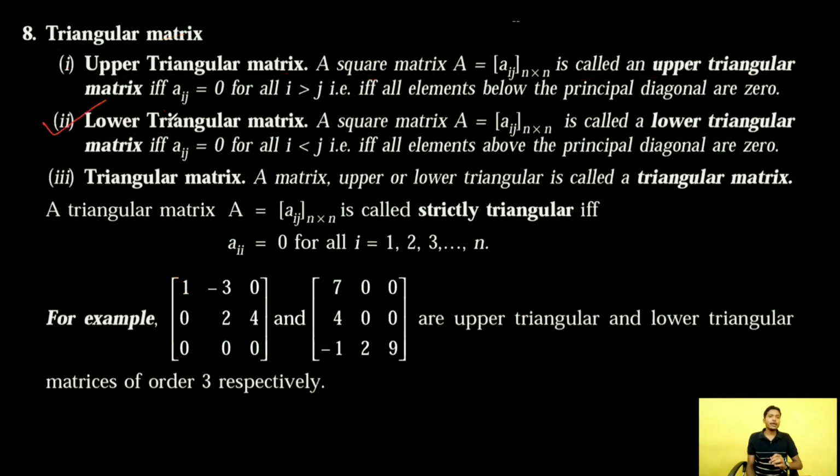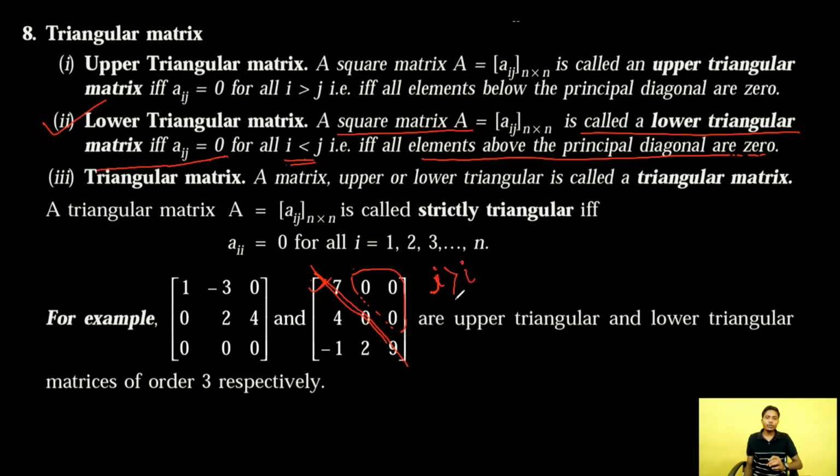Now lower triangular matrix. A square matrix A is called a lower triangular matrix if and only if all the elements Aij are equal to 0 when j is greater than i. That is, all the elements above the principal diagonal are 0. This is an example of our lower triangular matrix. All the elements above the principal diagonal are 0. This is our principal diagonal. Clear? For all the elements above the principal diagonal, j, that means column number, is obviously greater than our row number. This condition. Okay.